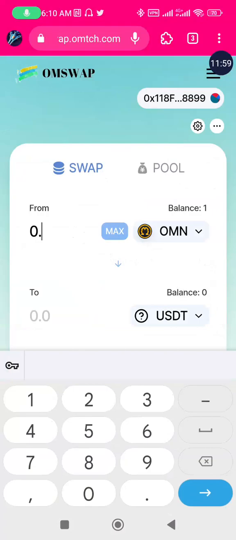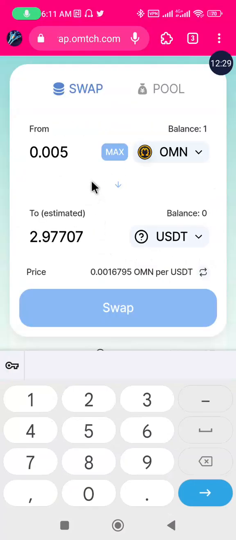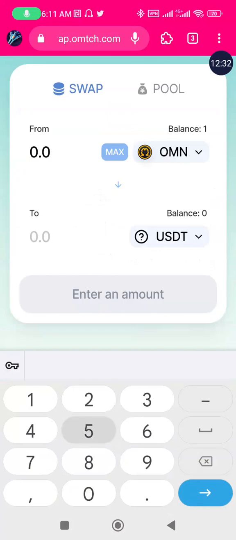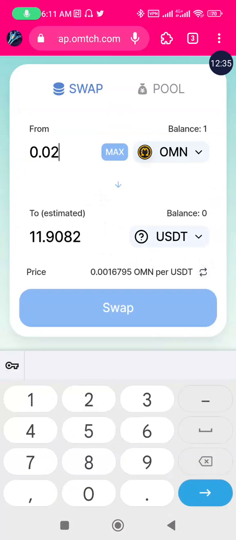Mind you, the faucet token, you only get 1 OMN per day, per 24 hours. So don't spend it foolishly, because for this tax, there are a lot of transactions you are going to need the Omega to execute. So spend it little by little. In this case now, I'm going to be using 0.05 of my Omega token to swap, or 0.02. Let it give me 12 of this now.